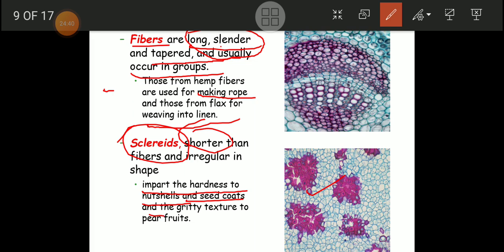So you have to keep in mind, friends, that sclereids are present in the seed coat and the gritty texture of the pear fruit. So this is related to the two most important structures of sclerenchyma, that is fibers and sclereids.